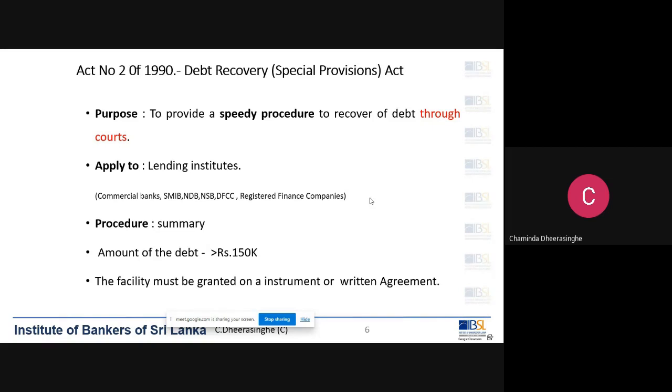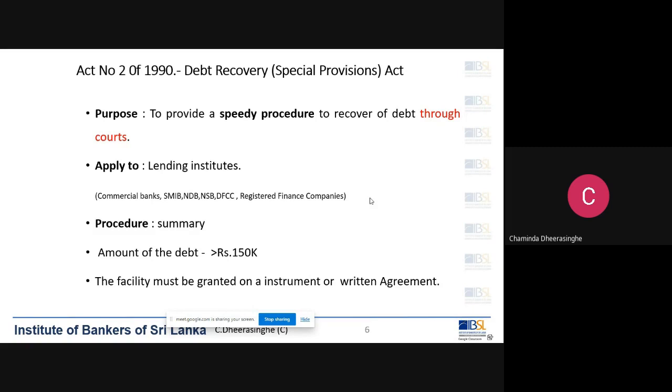In the preamble of the act, it says to provide a speedy procedure to recover debts through courts. I have highlighted the words through courts.